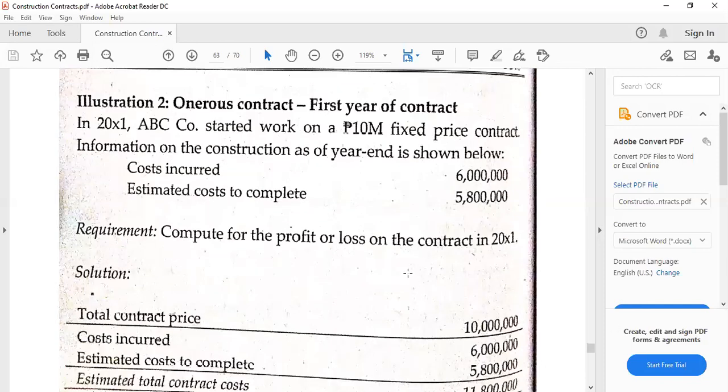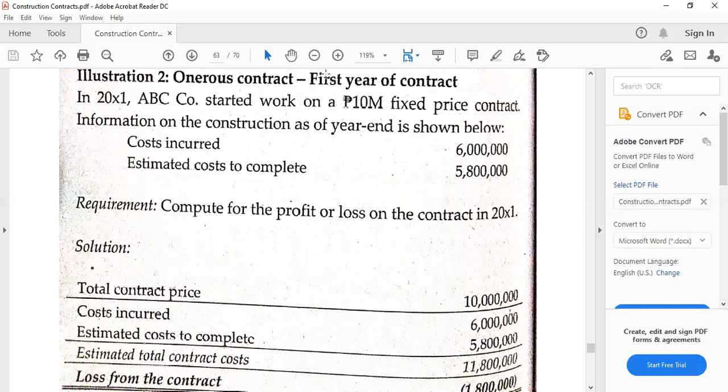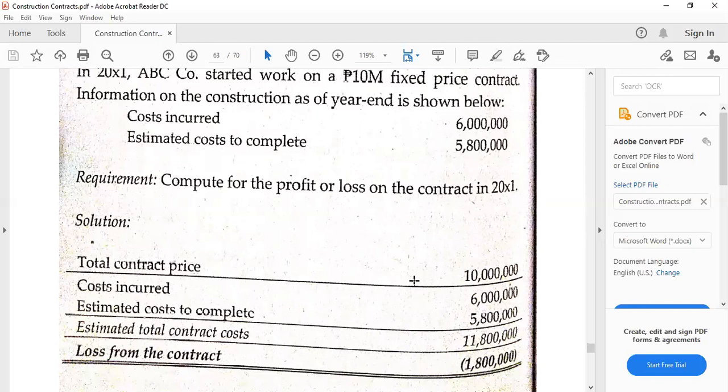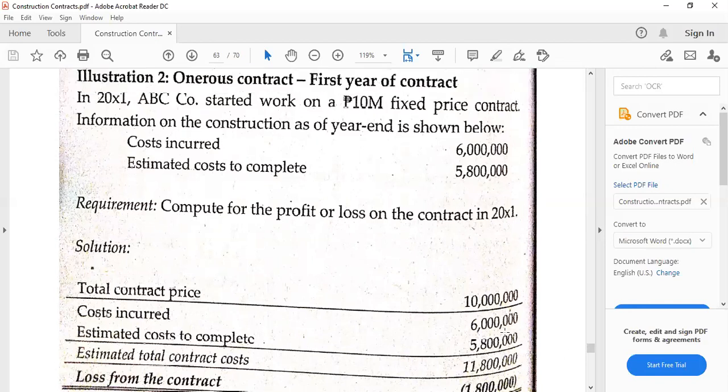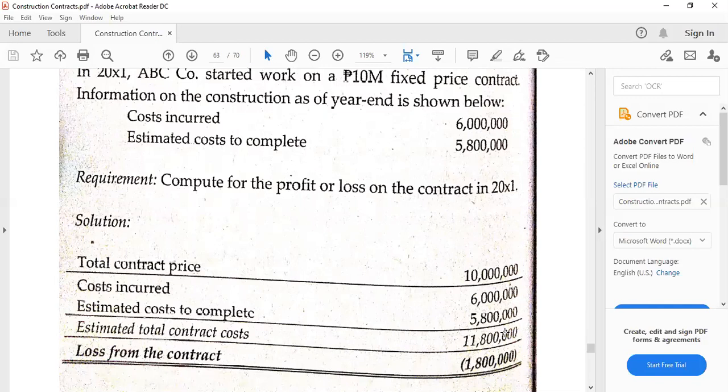Next, what about for this case? So we have the 10 million price, and then we have 11,800,000 estimated total contract cost. Therefore, there is a loss from the contract. The contract becomes onerous, and therefore there is a need for us to compute the provision. So this is really the first thing that we should do, guys. Determine first if the contract is profitable.